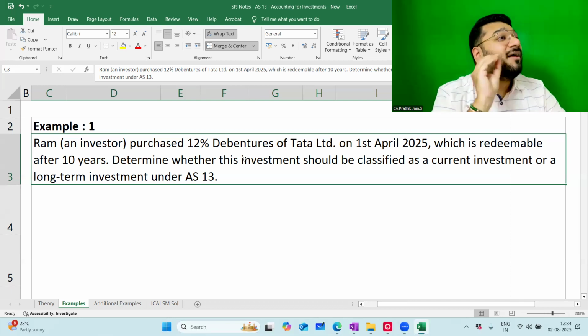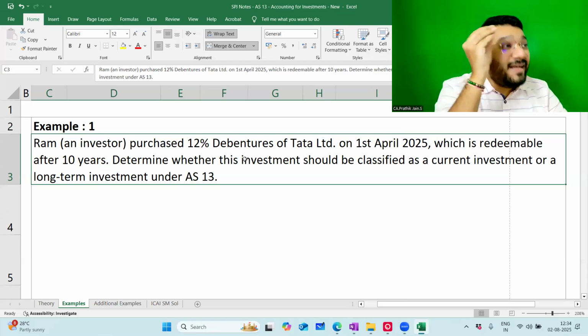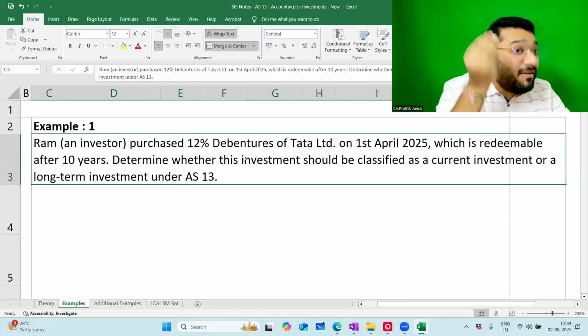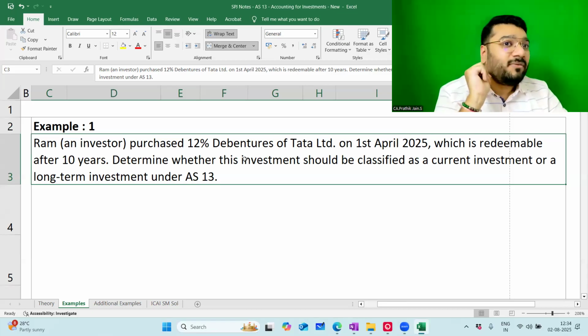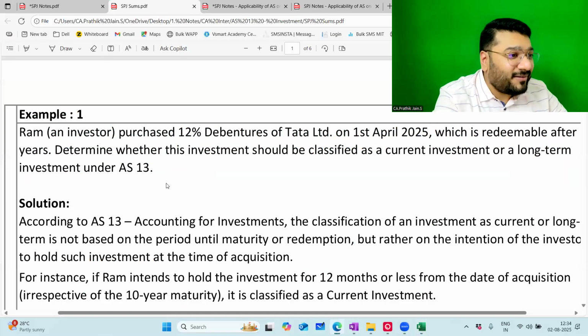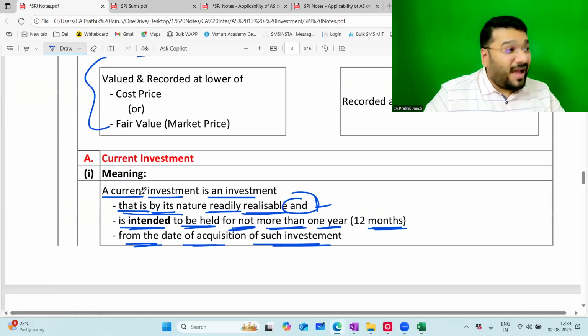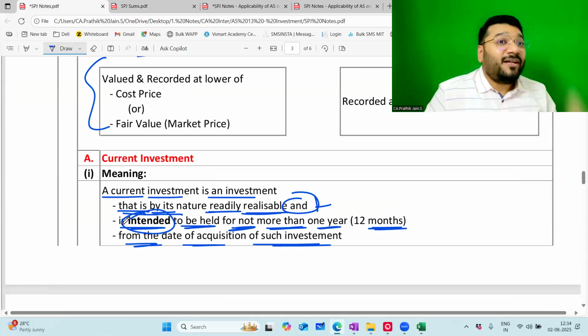Donkey fellow. I said you look at the intention. What is the intention in the beginning of the period? When the investment was done, what is your intention? Intention means intention to hold. That's why I focused on the word intended, which nobody focused on. Do you remember? I focused on this word intended 10 times.